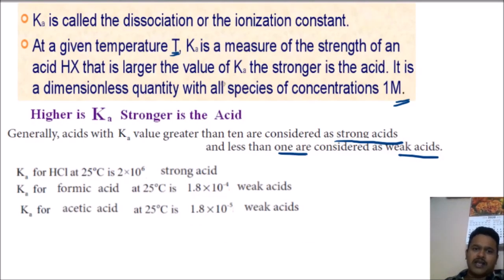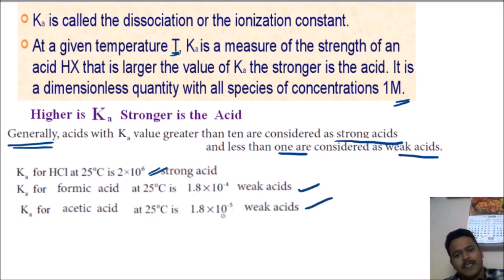Based on observing many acids, those having a Ka value more than 10 are strong. See, HCl is 2 into 10 power 6, a very big value, so it is a strong acid. For formic and acetic acid, the value is less than 10, in fractions, so these are all weak acids. This is based on observation of many acids.